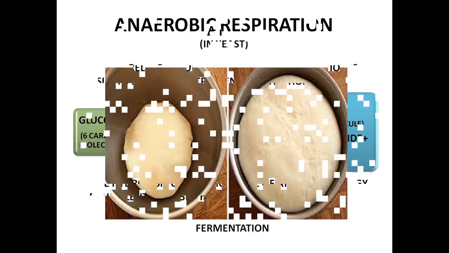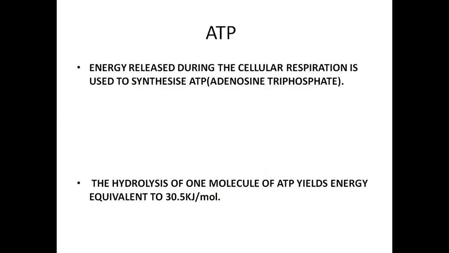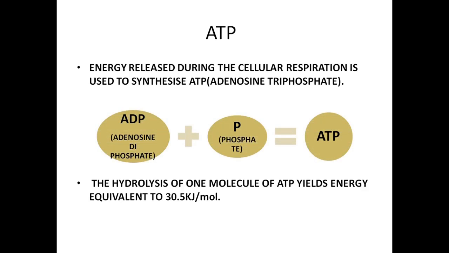Okay, so let's come to ATP. I told you about the energy being released. The energy released during cellular respiration is used to synthesize ATP, because energy is stored in the form of ATP. So what's ATP? ATP is adenosine triphosphate. That's the full form. So how is this ATP formed?